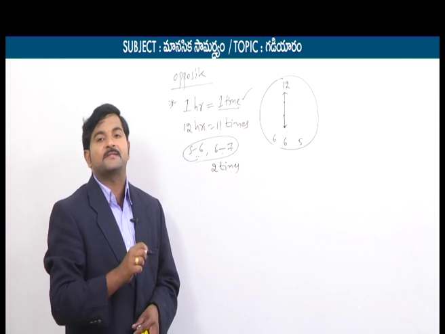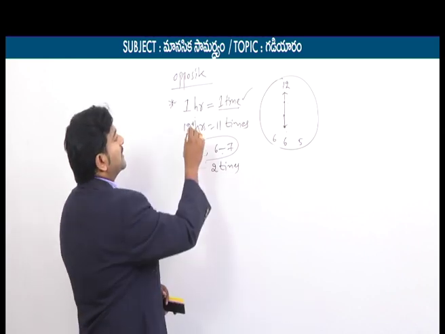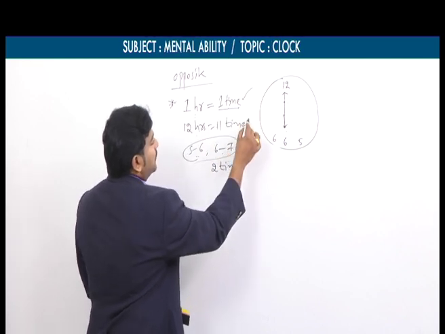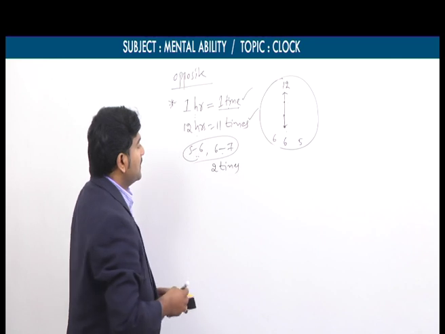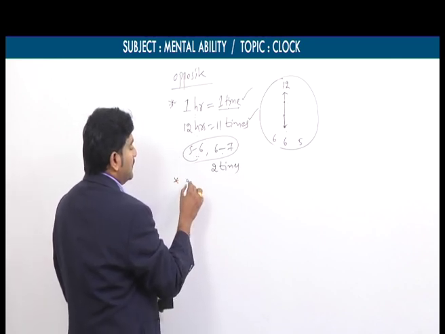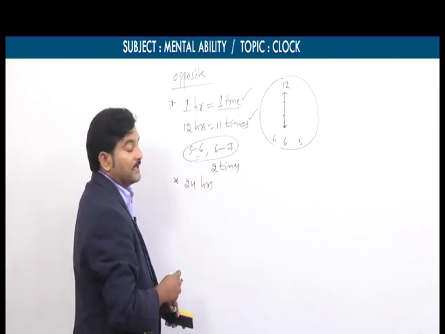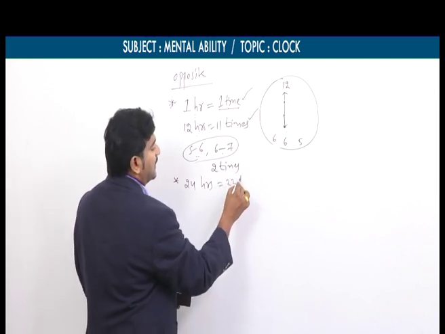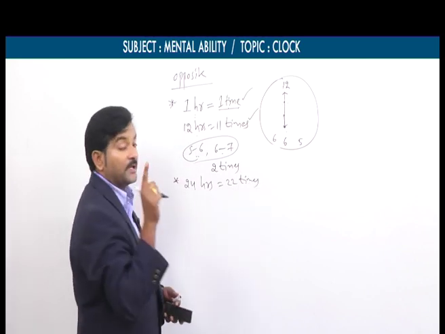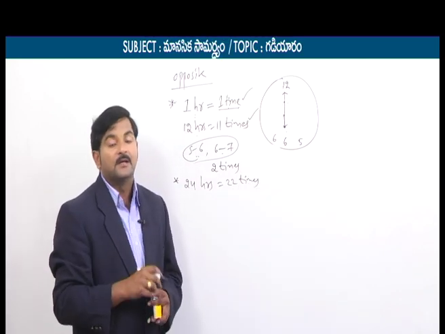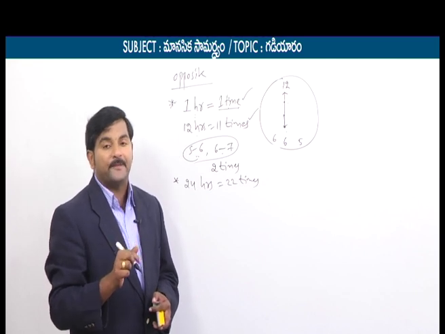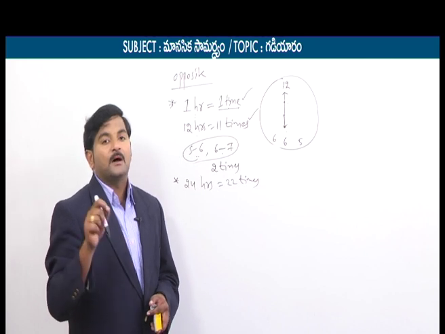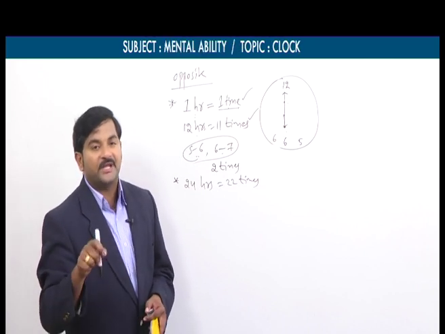But for these 2 hours, instead of 2 times, the two hands are opposite only one time, that is exactly at 6 o'clock. So that's why the two hands are opposite to each other one time every 1 hour, but in the span of 12 hours, it could be only 11 times. Again, a day has 2 times 12 hours, so in a day the two hands are opposite to each other only 22 times. So earlier one more point was there: the two hands coincide one time in every 1 hour. Similarly, they coincide 22 times in a day.